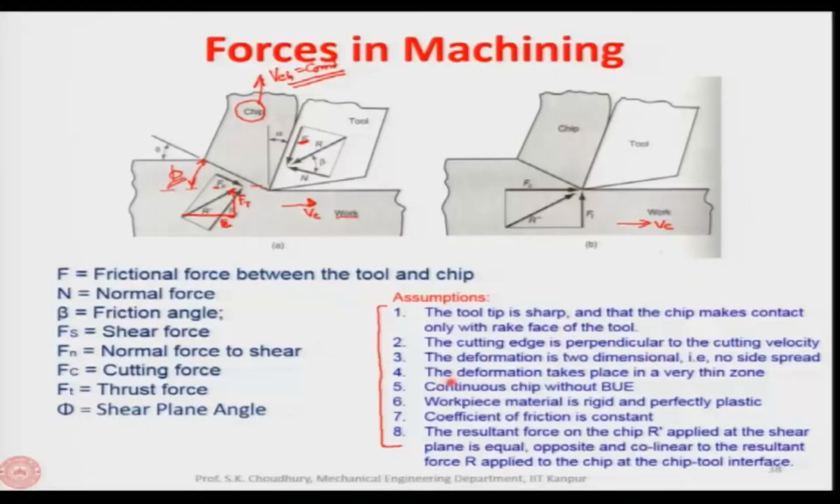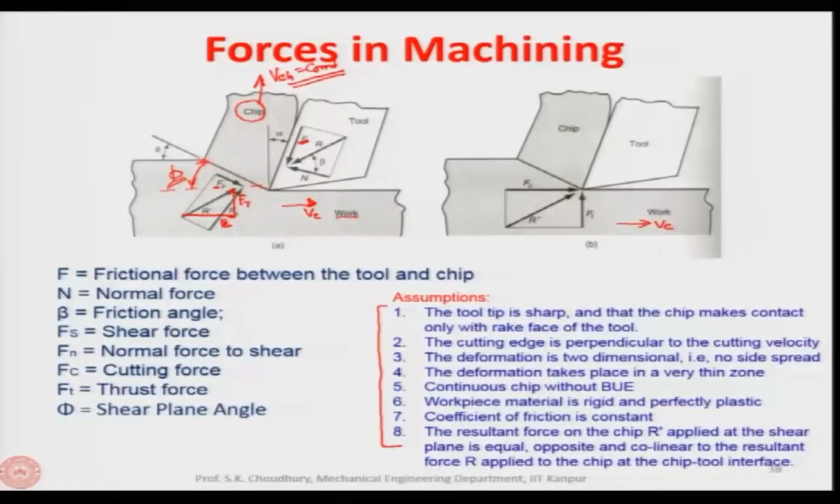Fourth assumption is the deformation takes place in a very thin zone. Let me explain that this assumption had to be taken because the plastic deformation actually does not happen along a plane, it happens along an area. So, this is actually not the shear plane, but the zone is much thicker. So, they have assumed that this deformation is taking place in a very thin zone.